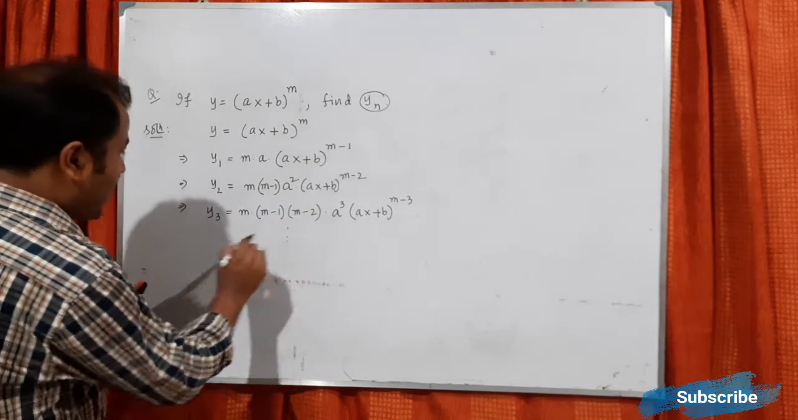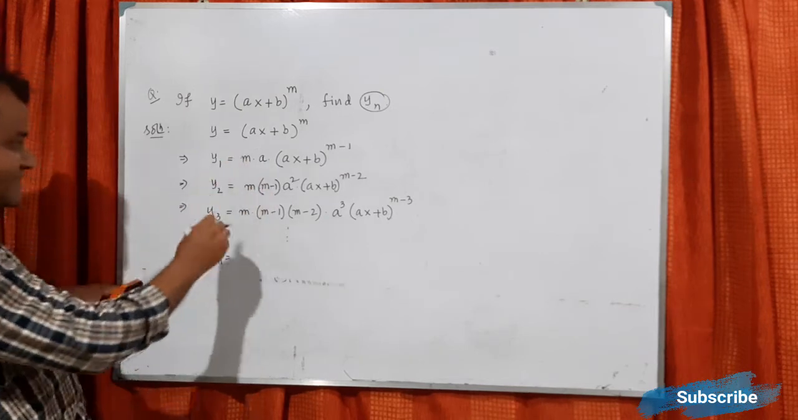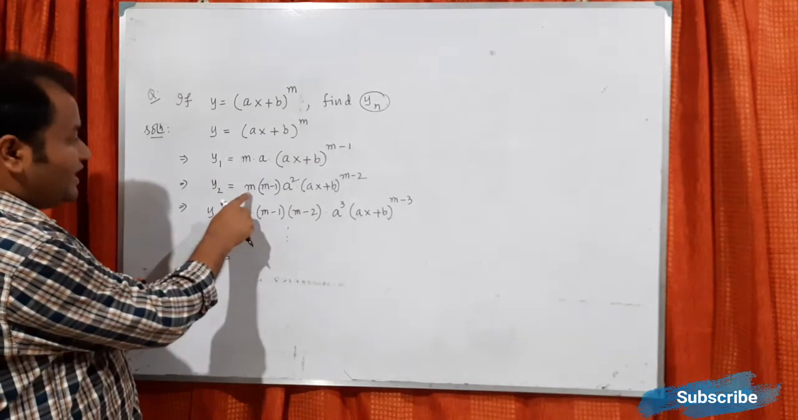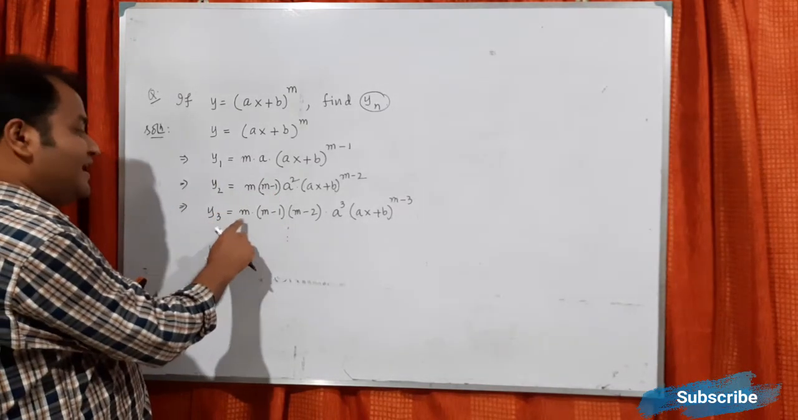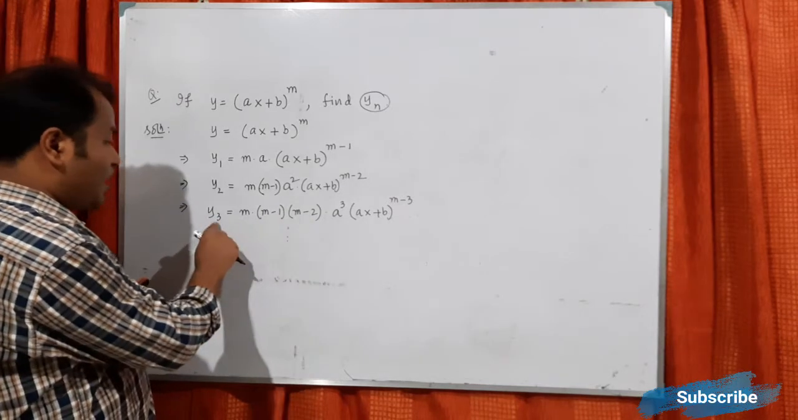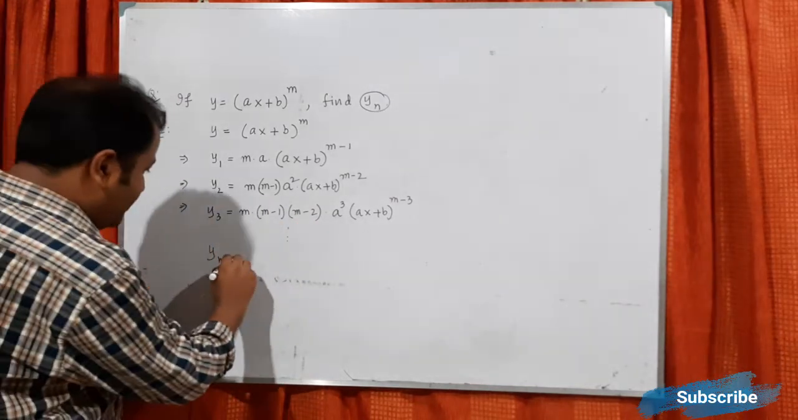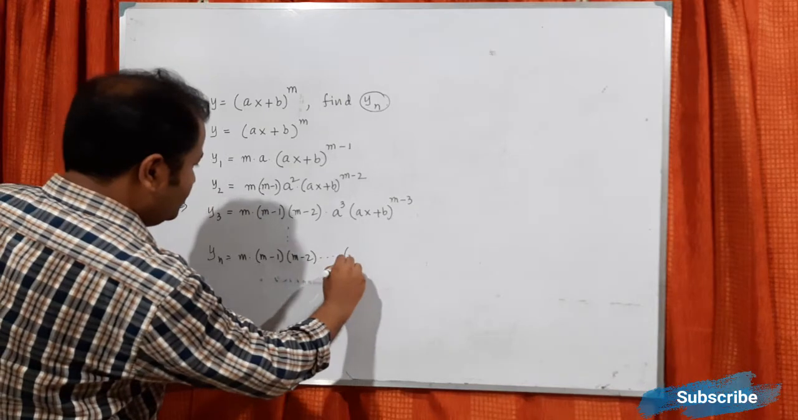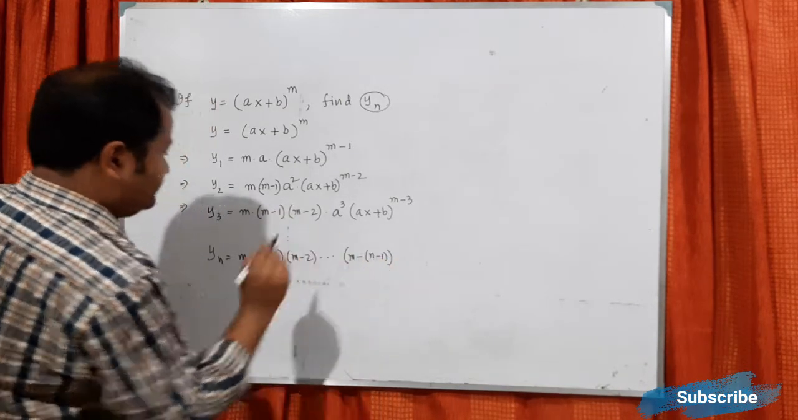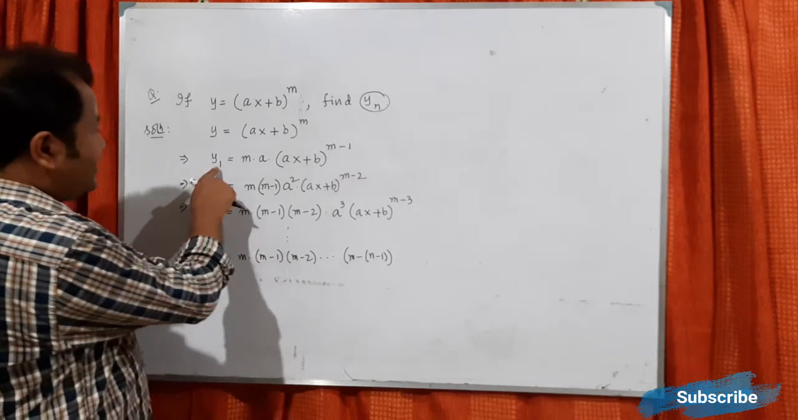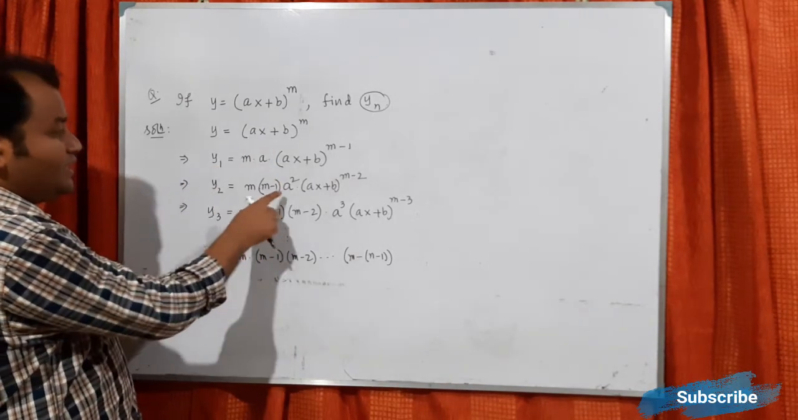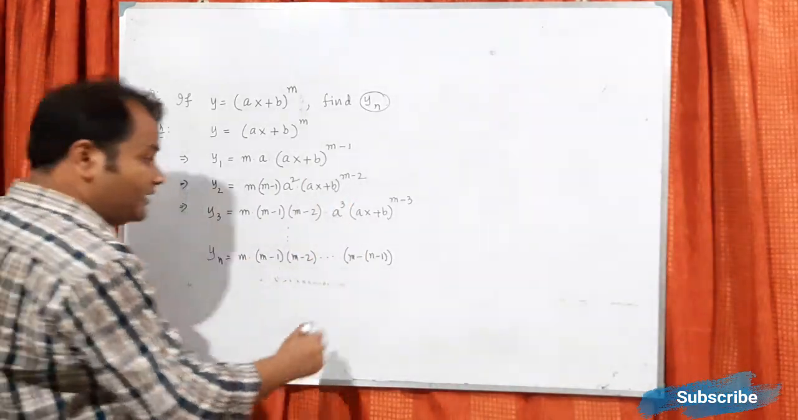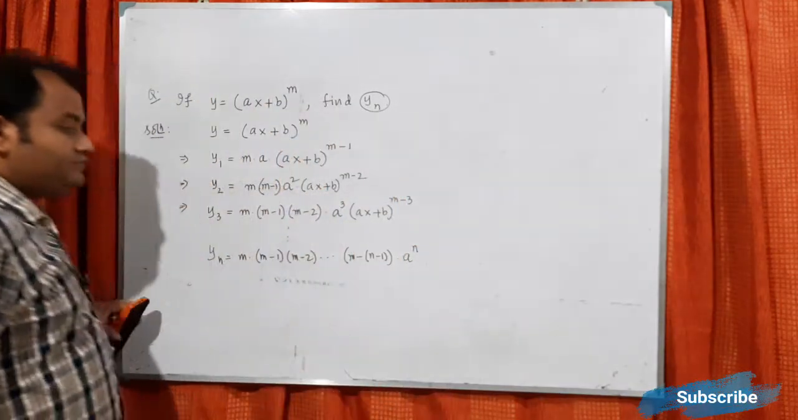Now if I try to write yn by analyzing this one, you see if it is 1, only m is there. If it is 2, m and m minus 1. If it is 3, m, m minus 1, m minus 2, that is 1 less than this one. So if it is n, it should be m, m minus 1, m minus 2, up to m minus n plus 1. Okay. Now if it is 1, a power is 1. If it is 2, a power is 2. If it is 3, a power is 3. So if it is n, a power should be n.